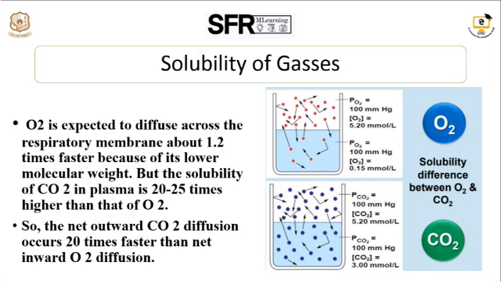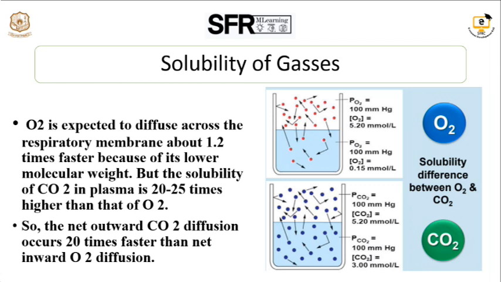Solubility of gases. Oxygen is expected to diffuse across the respiratory membrane about 1.2 times faster than carbon dioxide because of its lower molecular weight. Oxygen has a lesser molecular weight and carbon dioxide has a higher molecular weight. But the solubility of carbon dioxide in the plasma is 20 to 25 times higher than that of oxygen. So as per solubility, CO2 is more soluble than oxygen. As per molecular weight, oxygen is faster than carbon dioxide.